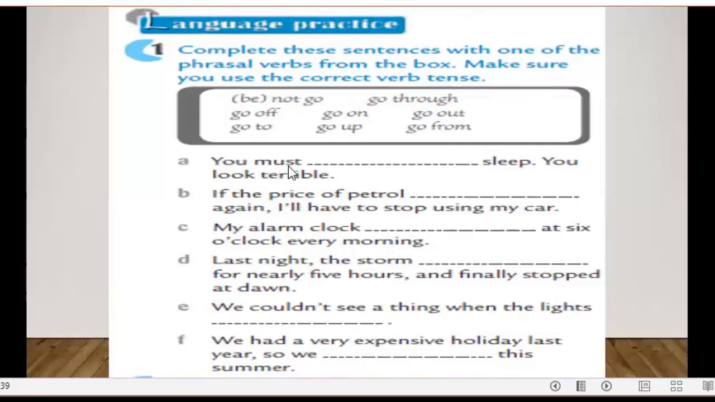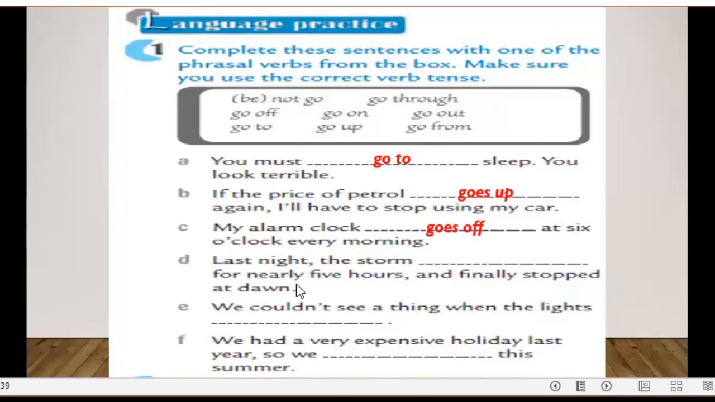A. You must sleep. You look terrible. You must what? What's here the phrasal verb that we are going to use? It's go to. Excellent. You must go to sleep. Number B. If the price of petrol goes up again, I will have to stop using my car. It's go up. If the price of petrol goes up. My alarm clock goes off at 6 o'clock every morning. Good, goes off.